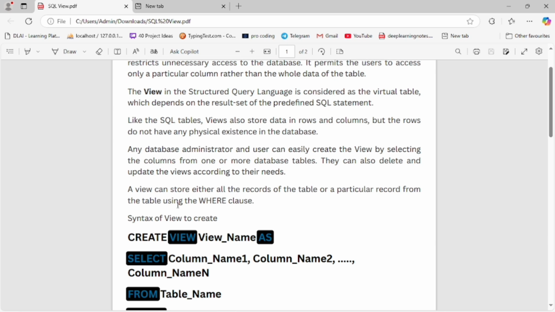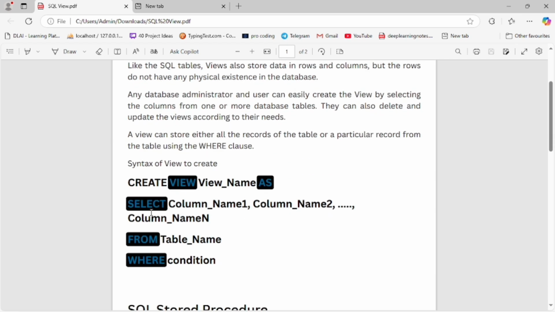Syntax to create a view: CREATE VIEW view name AS SELECT, the columns present in our already created table name, and SELECT is used to retrieve the data from another table in a view, FROM the table and a WHERE clause, a condition to filter all the data we want to show in the view.